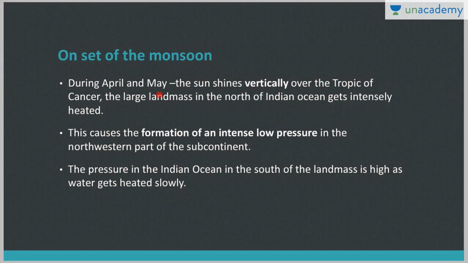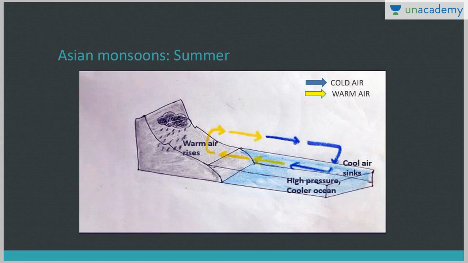Now, during April and May, what happens? The sun shines vertically over the Tropic of Cancer, and the large landmass in the north of the Indian Ocean gets intensely heated. This we've already done, and that leads to the formation of intense low pressure in the northwestern part of the subcontinent. So the pressure over the Indian Ocean in the south of the landmass is high as the water gets heated slowly. Just now we have done that there is differential heating of land and sea. You can see it here.